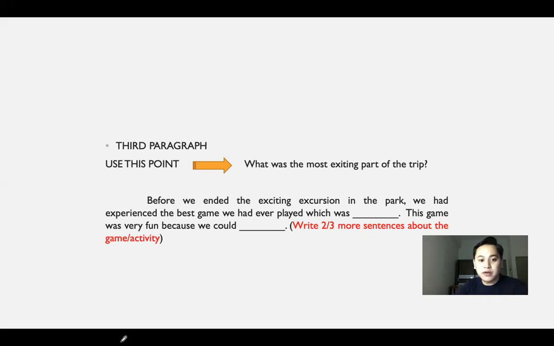This game was very fun because we could... For this, you need to add 2 or 3 more sentences about the game or activity. What are the activities that you think were the most exciting part during the trip? You have to think on your own for this particular paragraph, and write 2 or 3 more sentences for this.